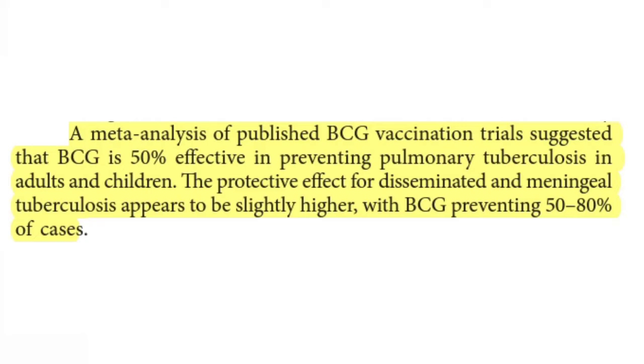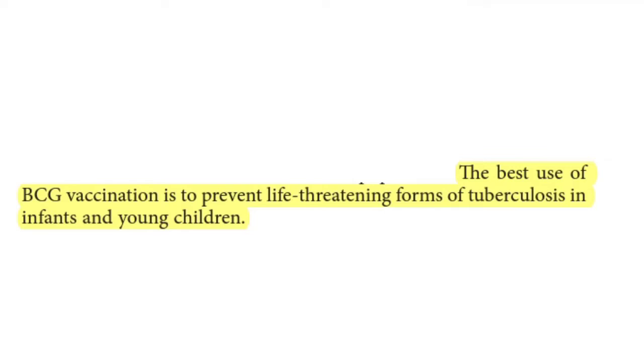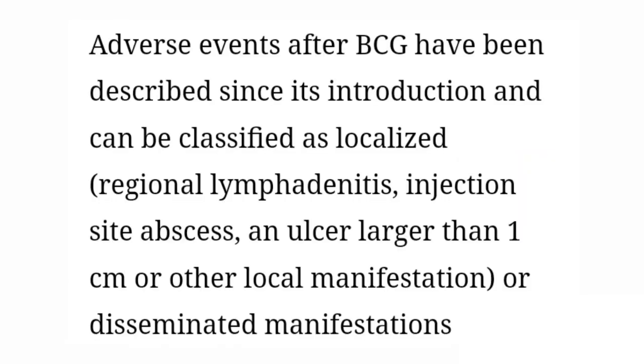So the best use of BCG vaccine is to prevent life-threatening forms of tuberculosis in infants and young children. So it is important, but not for conditions like BCG lymphadenitis or pulmonary TB. Its efficacy is low, like 50%, but it's very high, 80%, in cases of severe tuberculosis like miliary tuberculosis or tuberculous meningitis.